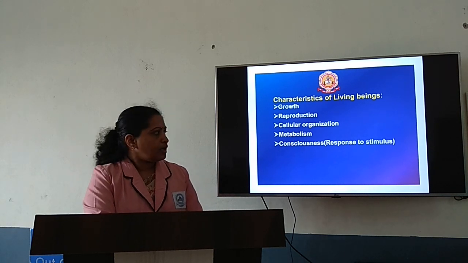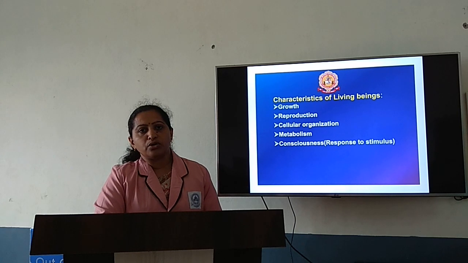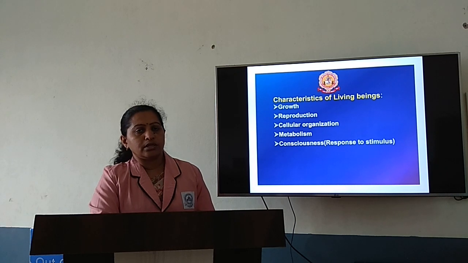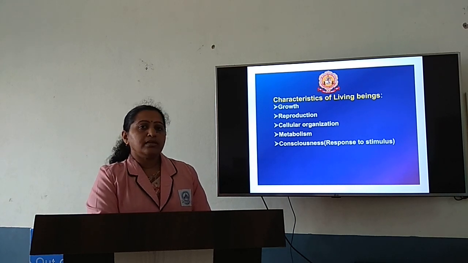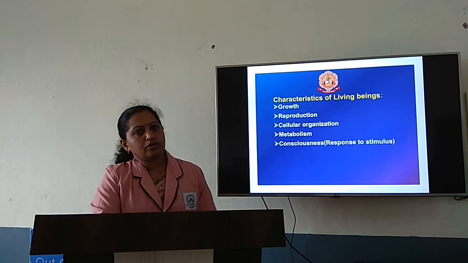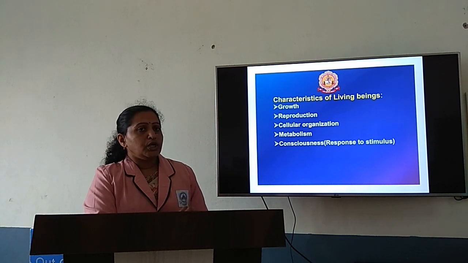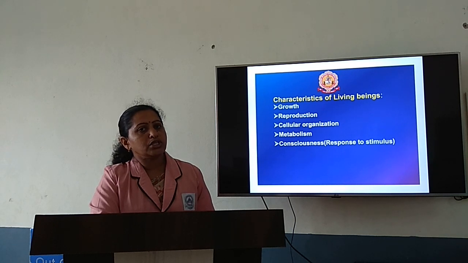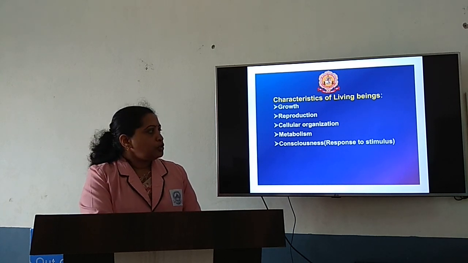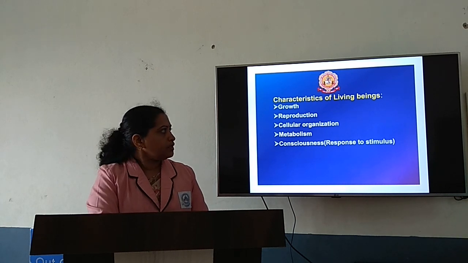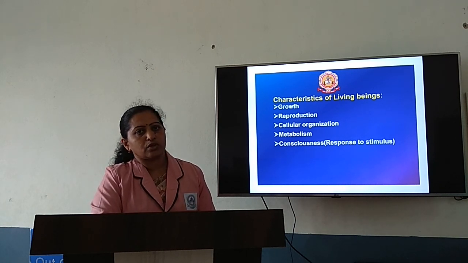environment. For example, plants respond to a variety of stimuli like light, temperature, etc. Whereas animals respond in a different way. It may be in the form of movement for various types of stimuli. So the type of response given by an organism to the stimulus also varies. Usually we consider that human beings are the only organisms that have self-consciousness. So these are some of the characteristic features of living beings.